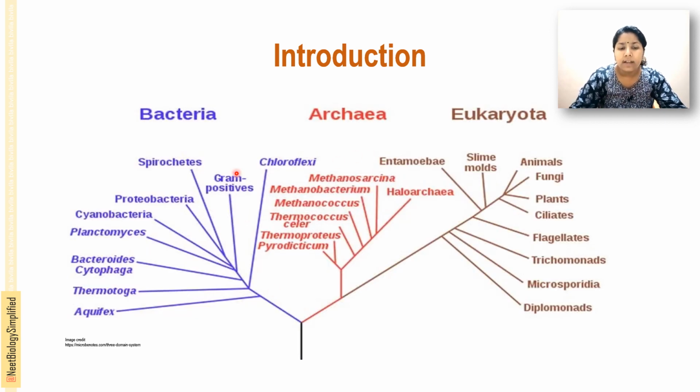This is a diagram showing the three domains: bacteria, Archaebacteria and Eukaryota.